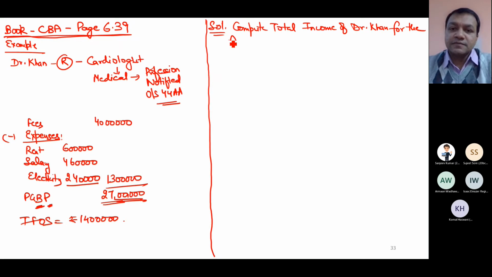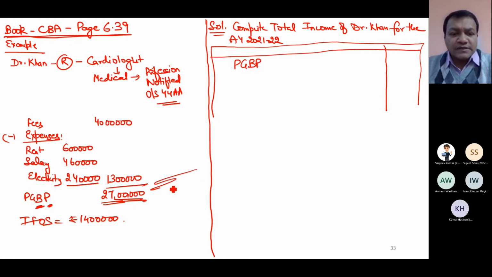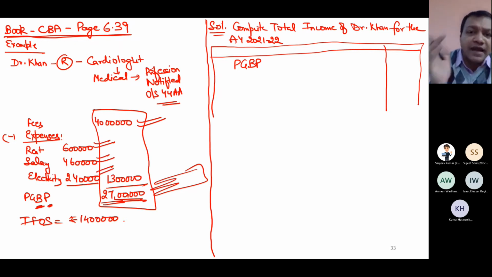For the assessment year 2021-22, the entire game is to compute PGBP, that's it. You have to compute PGBP, and the question which comes to your mind is: is 27 lakh correct, or can I show less? But before saying that 27 lakh is normal PGBP income, you must check that fees, yes, rent is valid as per the IT Act, salary to employees is valid as per the IT Act, electricity bills are valid as per the IT Act. If I am saying IT Act, that means you have read the provisions of PGBP.